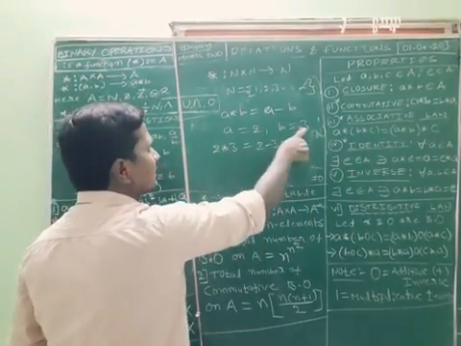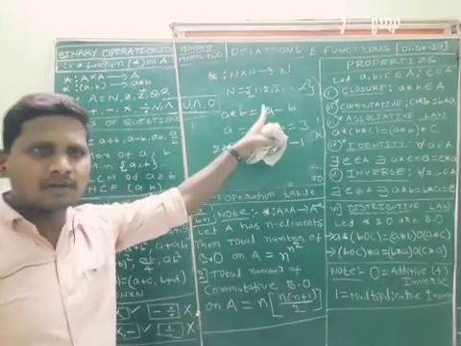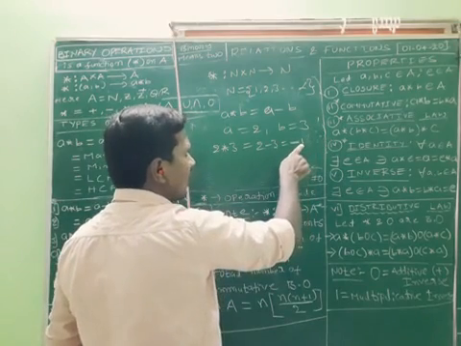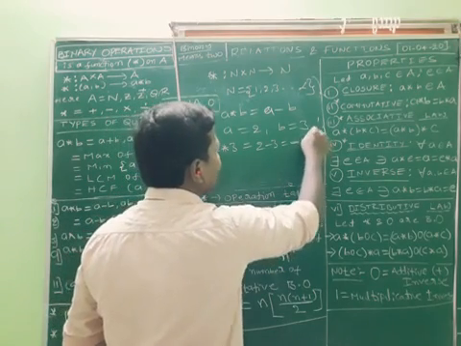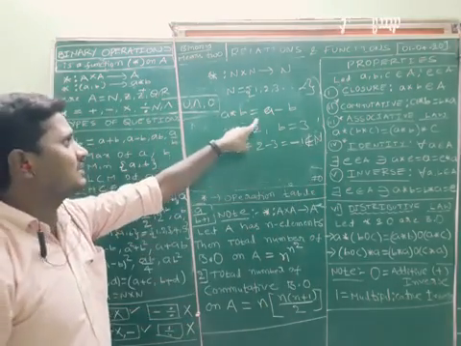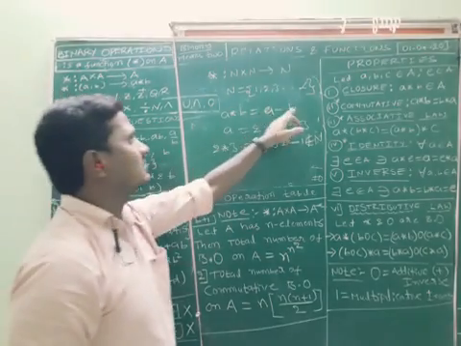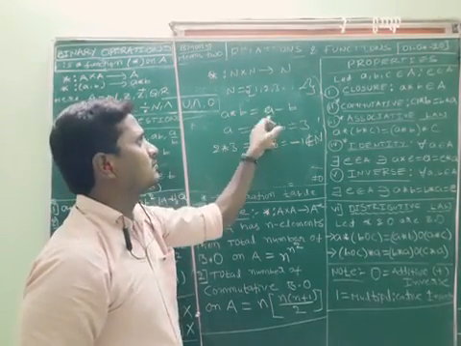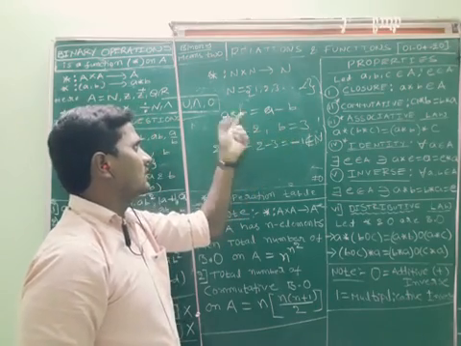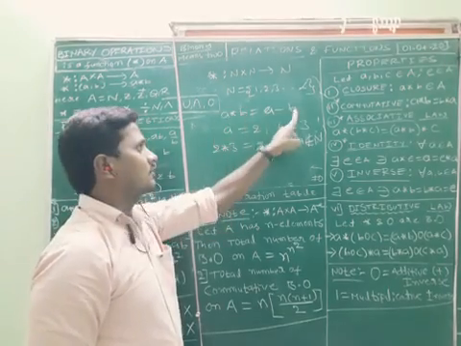The input is 2 comma 3, which clearly belongs to the natural numbers. But the output, minus 1, doesn't belong to the natural numbers. So a minus b is not a binary operation. This is not a binary operation with respect to minus.